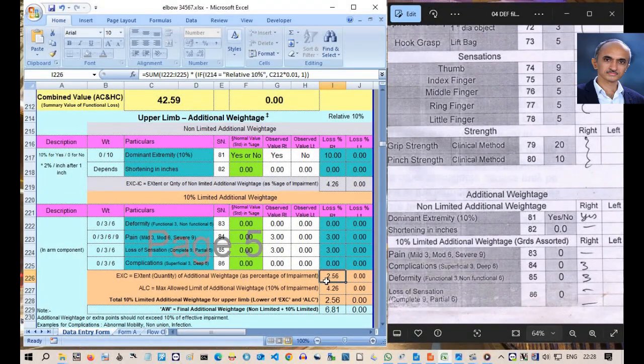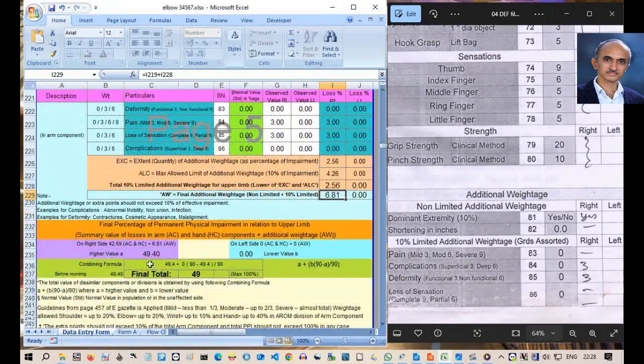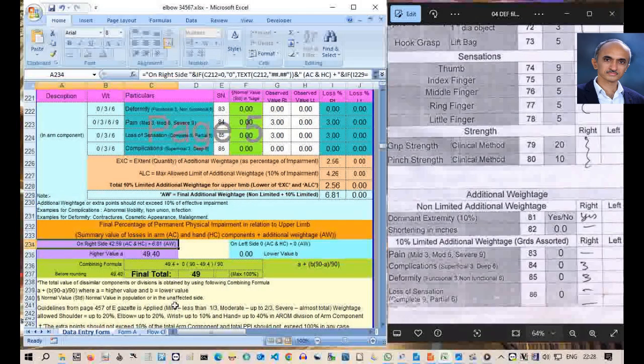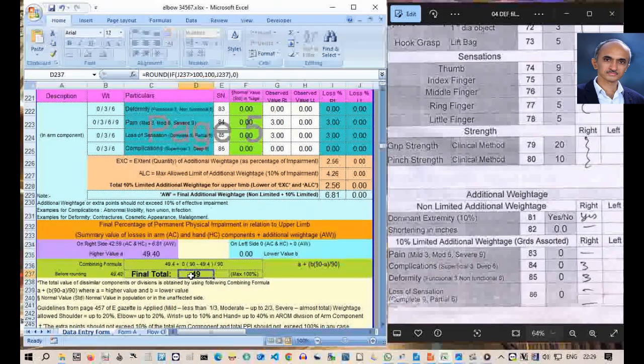Final disability is calculated as 42.59% impairment, 4.26% for dominant hand and 2.56% for other complications. Thus, the total disability is 49% with respect to right upper limb. That finishes the disability assessment of this case.